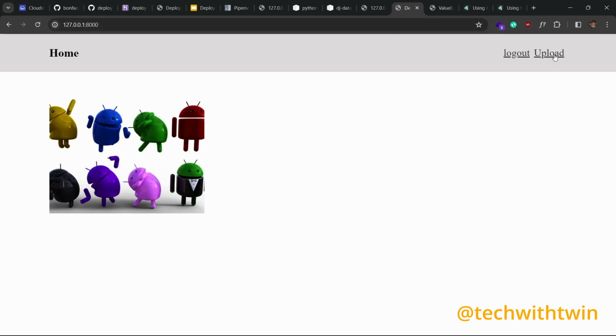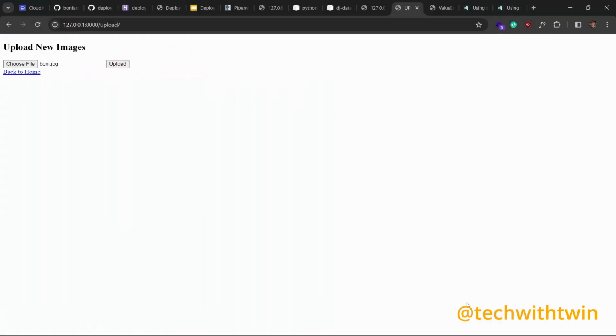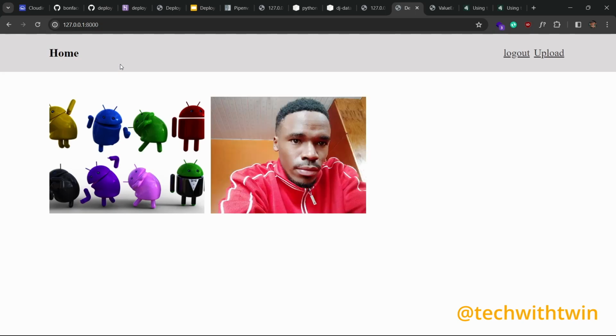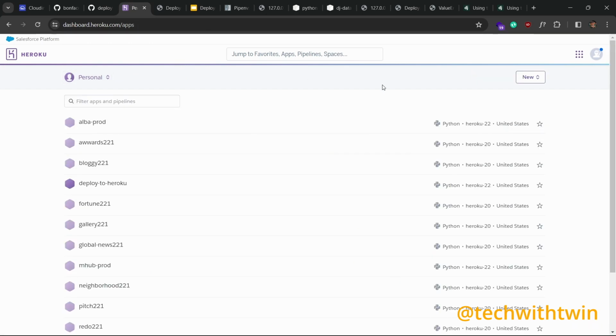Yeah, that's it. So you can upload a new image, choose file, upload, then click upload. Yes, so our application is working now. The next step is to deploy to Heroku, and to do that you need a Heroku account. Then you just go to heroku.com and create an account, but Heroku is premium, so you need a subscription to do this, but just follow along.